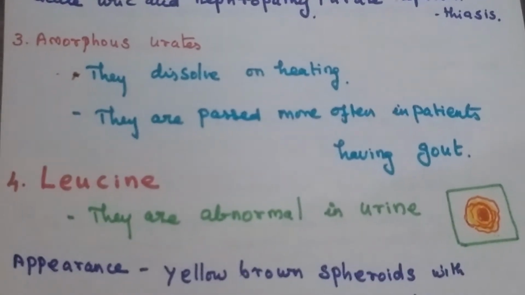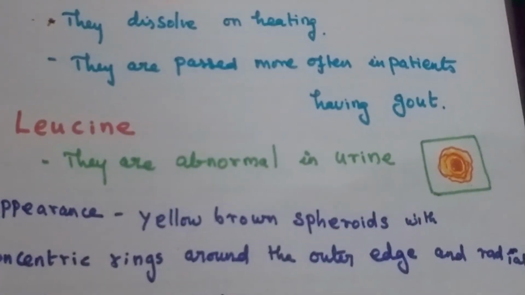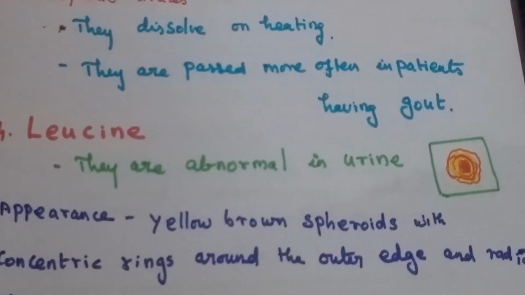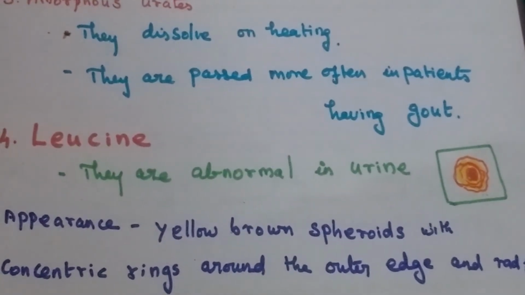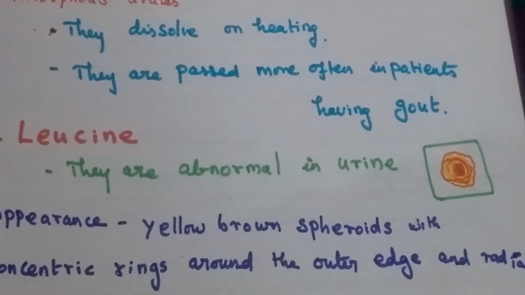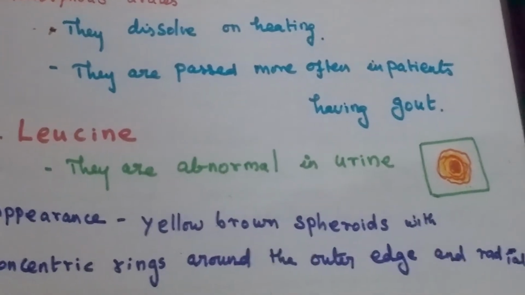Now going to the leucine crystals. They are abnormal in urine. They are not normally present in the urine like calcium oxalate and uric acid. This one is abnormal.